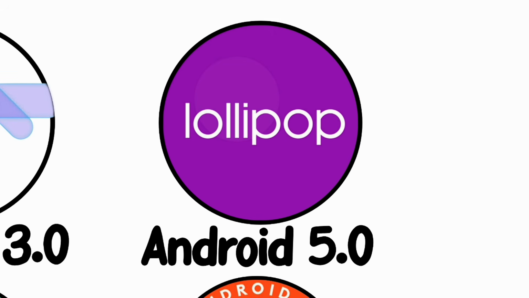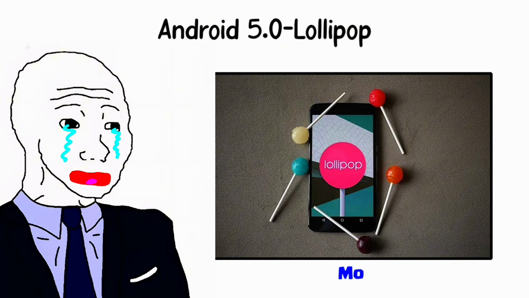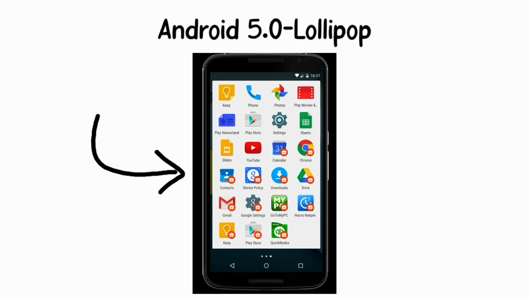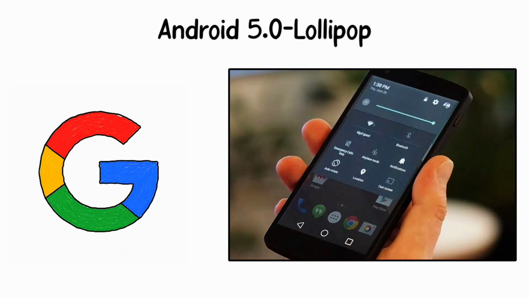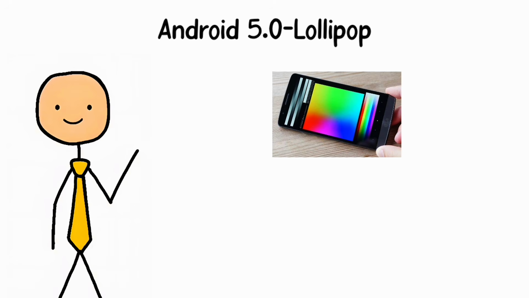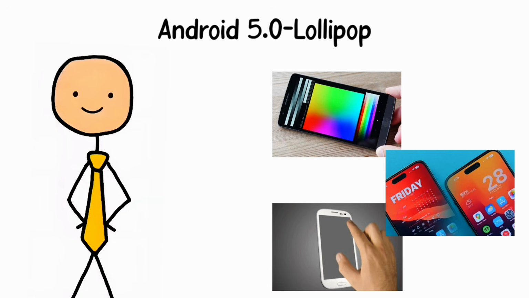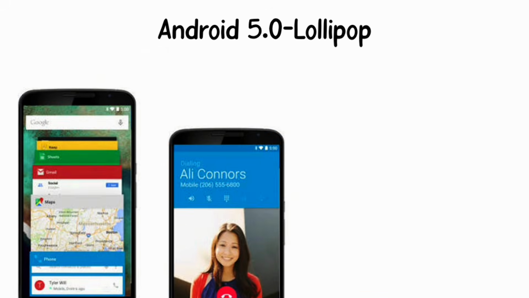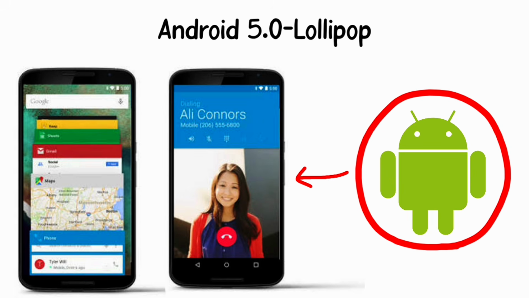Android 5.0 Lollipop. This one is the most painful on this list, because it genuinely had everything going for it. When Google announced Lollipop in 2014, Android fans were thrilled. It brought a completely new visual design, called Material Design, bright colors, smooth animations, clean layouts. It looked modern and polished in a way Android never had before.